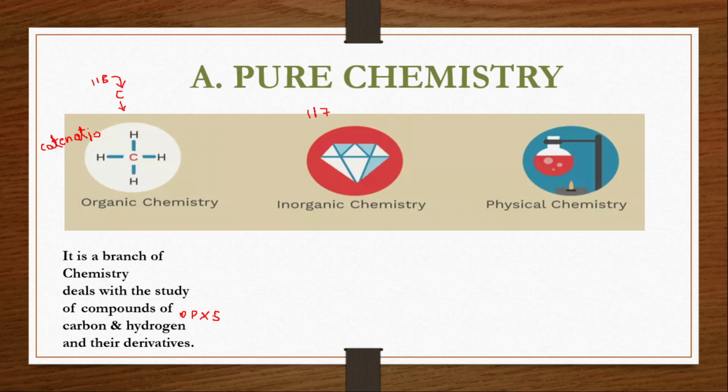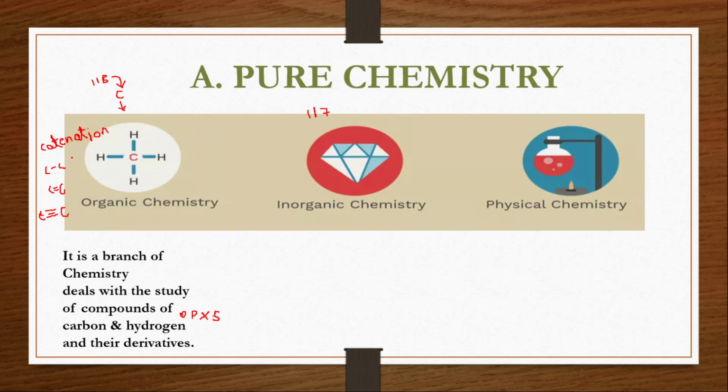Catenation is nothing but carbon bonding with carbon itself. Carbon can bond with carbon through a single bond. Carbon can bond with carbon through a double bond, that is 2 bonds. And a triple bond, that is 3 bonds, is also possible between 2 carbon atoms. Clear?